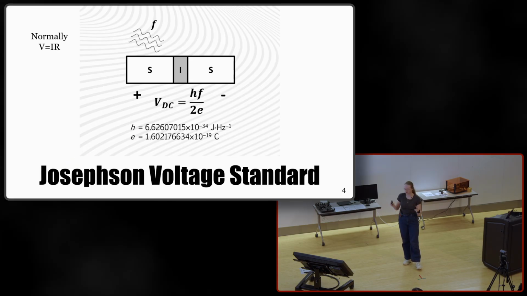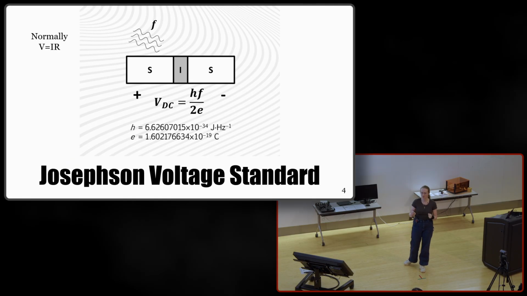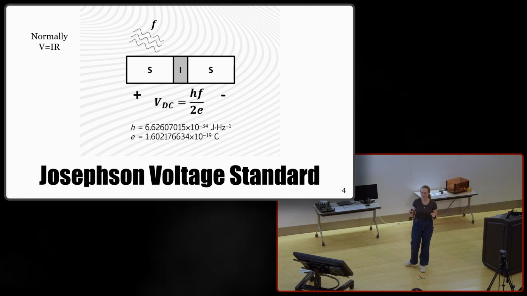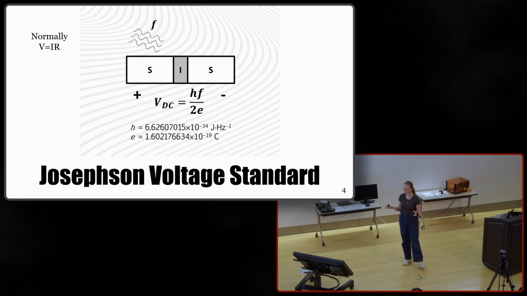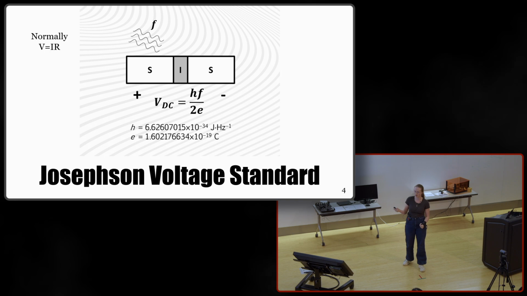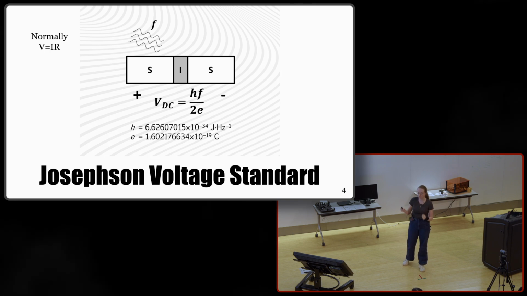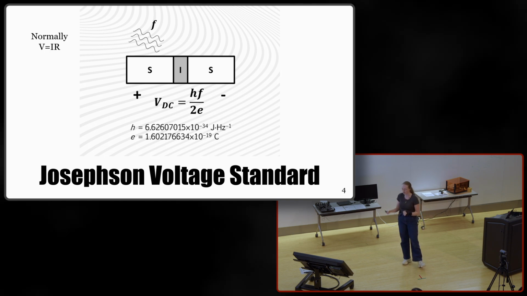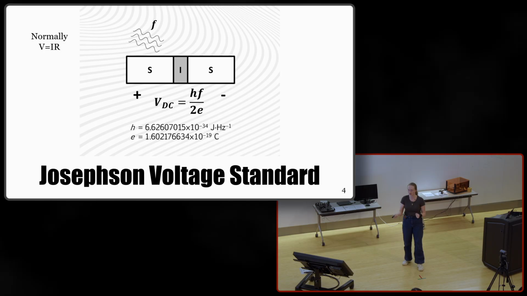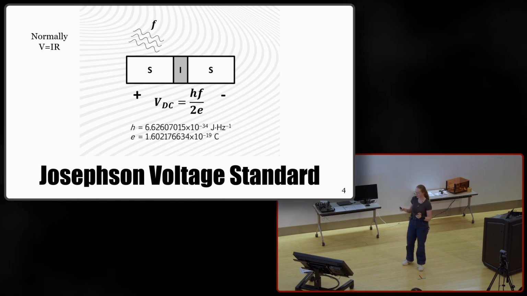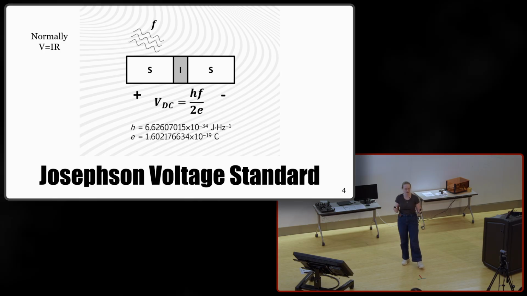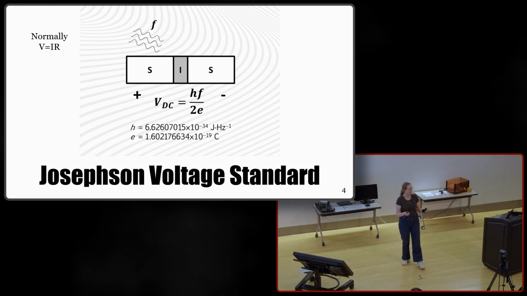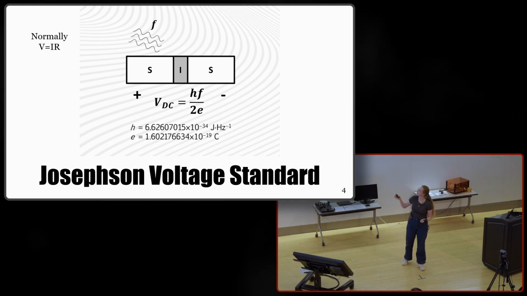So the Josephson voltage standard is used to define the voltage based on only fundamental constants of the universe, using a Josephson junction, which is made of superconductors separated by an insulating barrier, which is also the building block for superconducting qubits. Normally, we expect the voltage of an object to depend on its physical properties: the material, the size, basically its resistance.